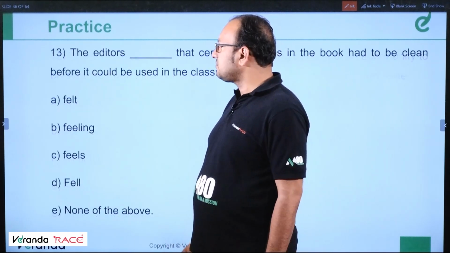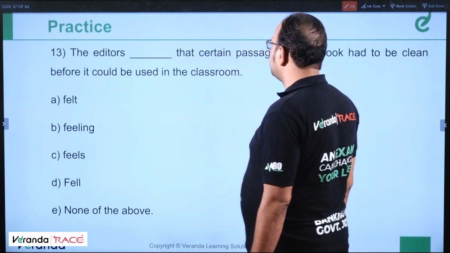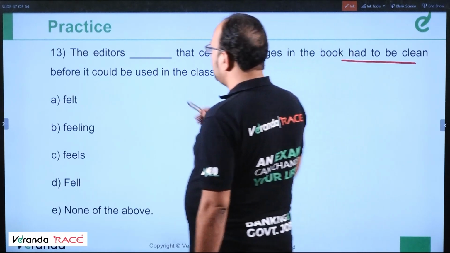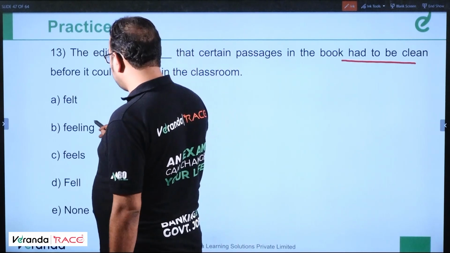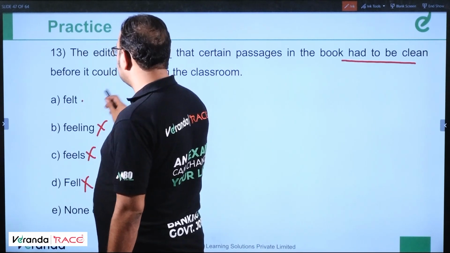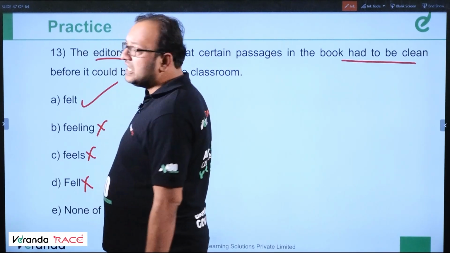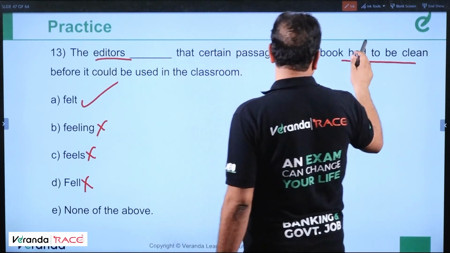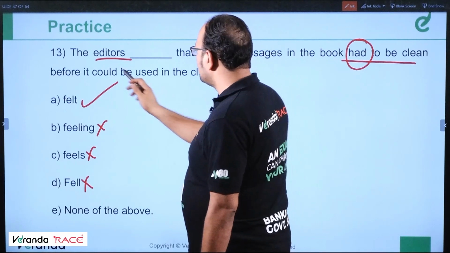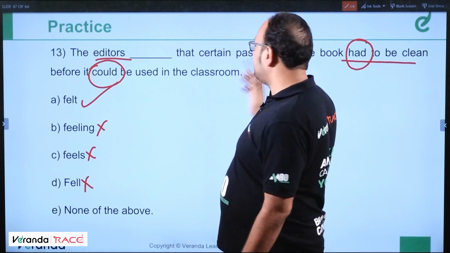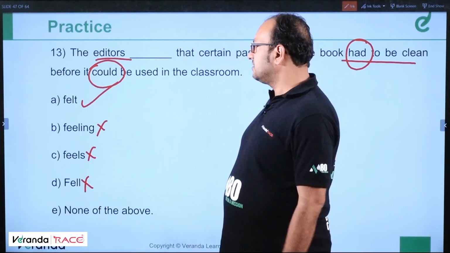Moving ahead. The editors dashed that certain passages in the book had to be past tense. The editors felt, feeling, feels, fell. Wrong, wrong, wrong, right. Editors felt. Feel, felt, felt. Editors is plural, felt is required because the sentence is in past tense. Clearly understood? Can, could, has, had, past tense. So it should be felt.